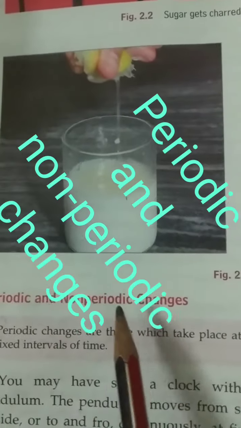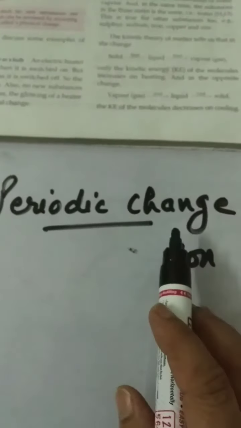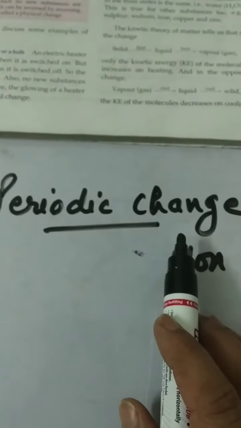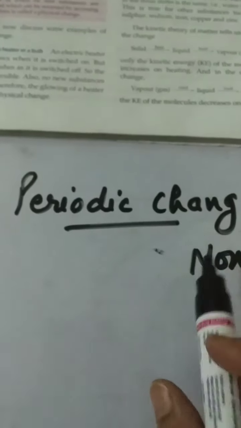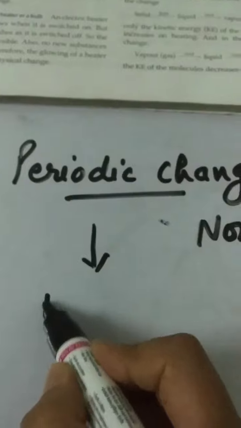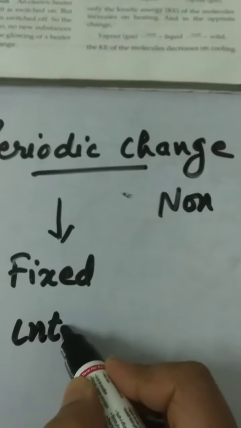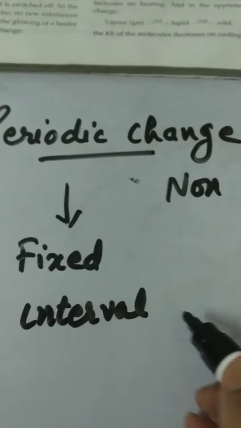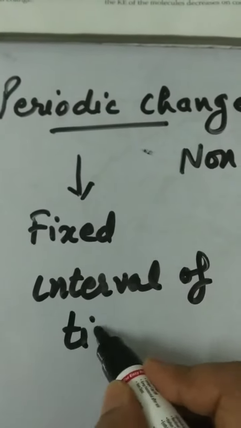Now the next topic, periodic and non-periodic changes. Periodic changes are those which take place at fixed intervals of time.